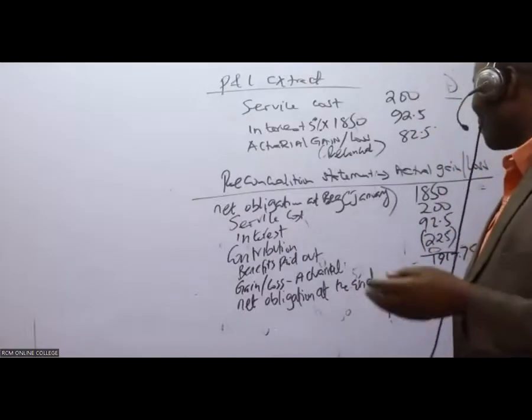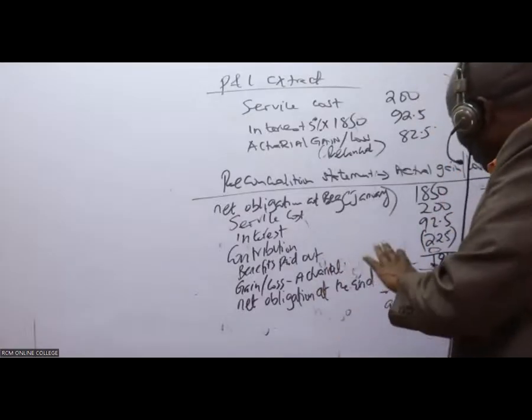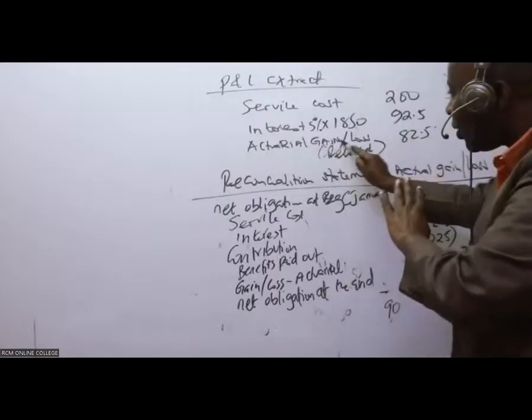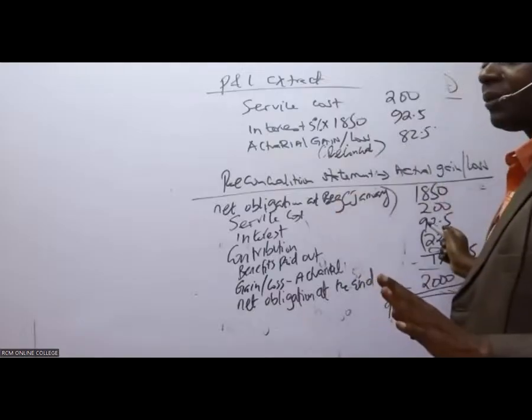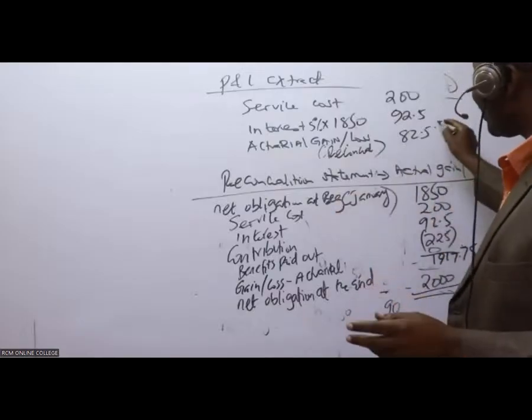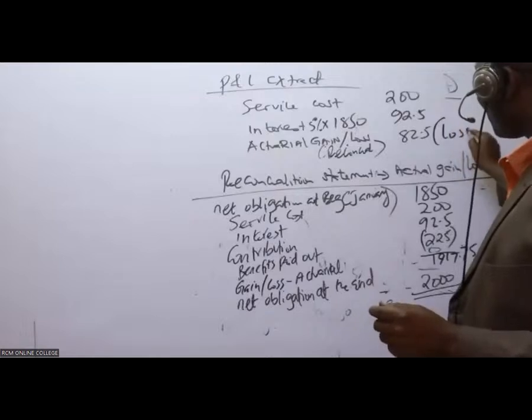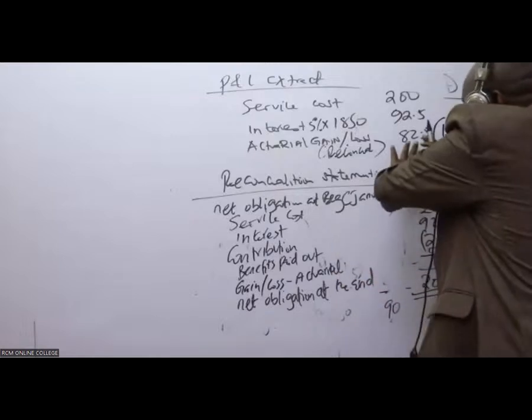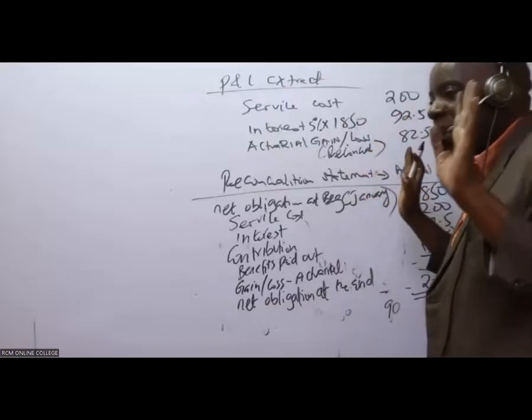Whatever you get here, you come and post that answer here without writing whether gain or loss. Only when you are very, very sure should you write it. But if you're not very sure, whatever figure you write there, just come and put it there. What you want to do is to pass.